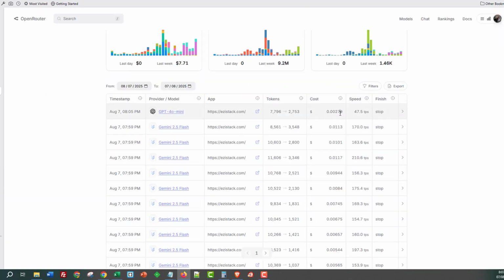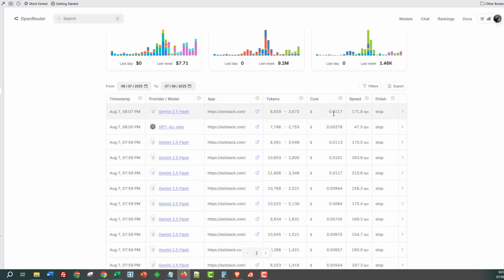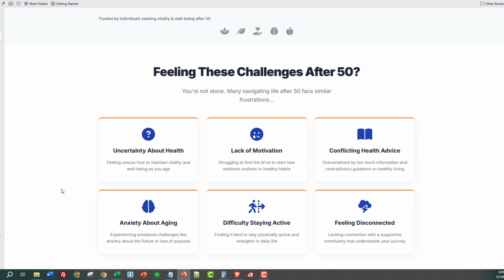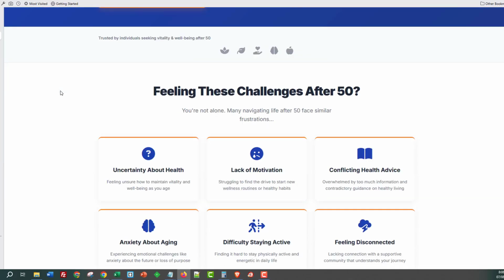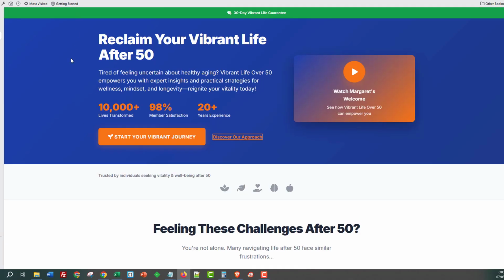So GPT-4o Mini cost us 0.002 cents. I'll click on F5, and Gemini cost us 1 cent, guys. So almost 5 times more. But I would also argue that the design is probably about 5 times better than GPT-4o Mini.